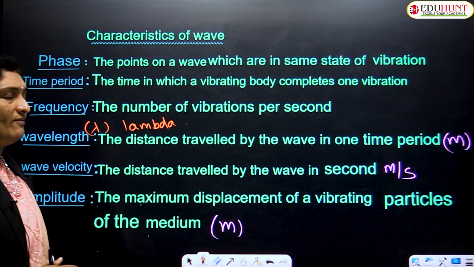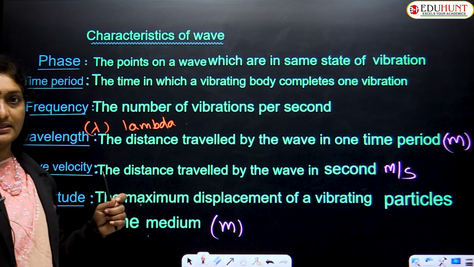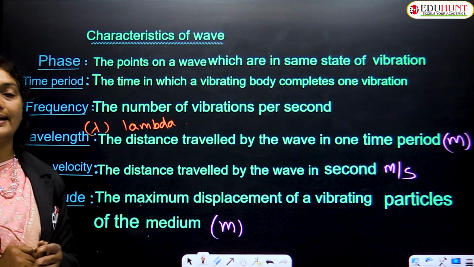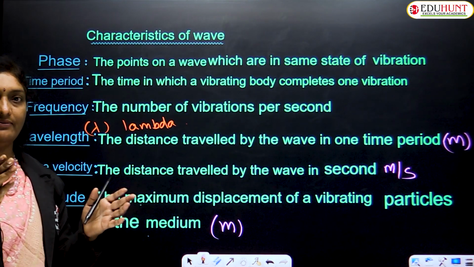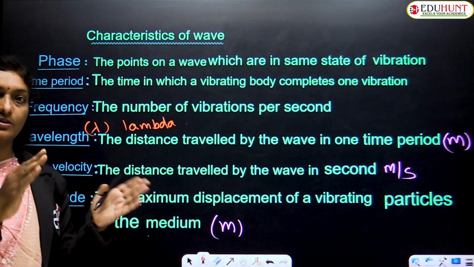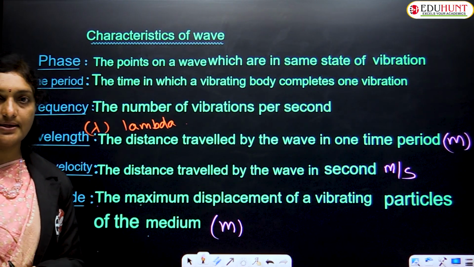Now coming to the wavelength. What is wavelength? The total distance traveled by a wave in 1 second, that particular distance itself is called the wavelength. Its value is also equal to the distance between any two successive crests or troughs or compressions or rarefactions. It is also measured in meters.